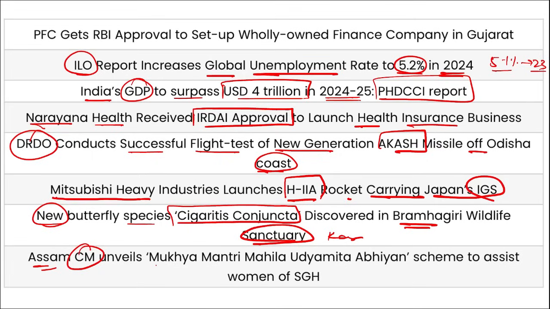Assam's Chief Minister has unveiled Mukhyamantri Mahila Udyamita Abhiyan scheme to assist the women of self-help groups.